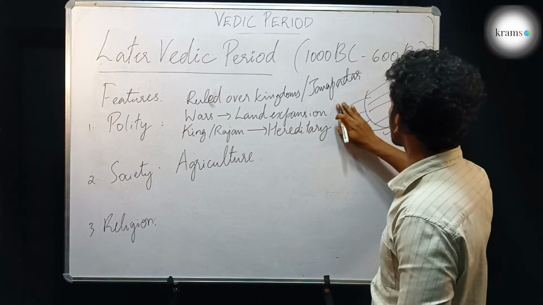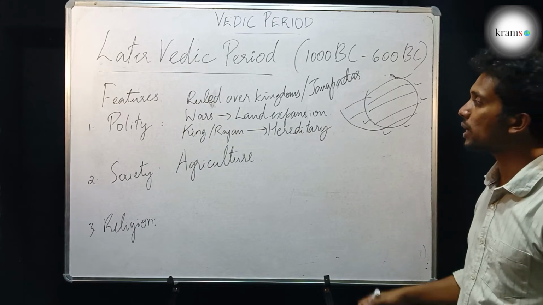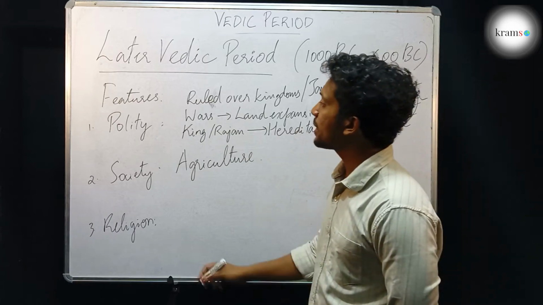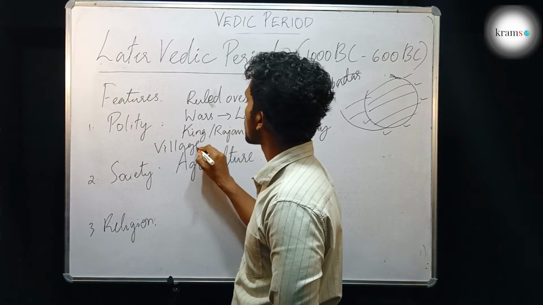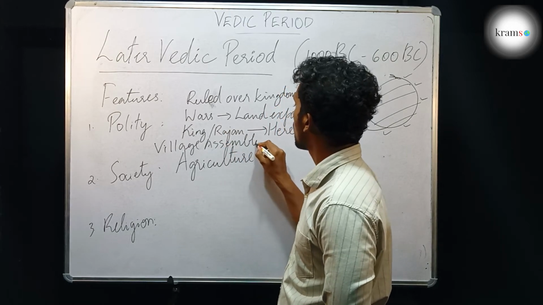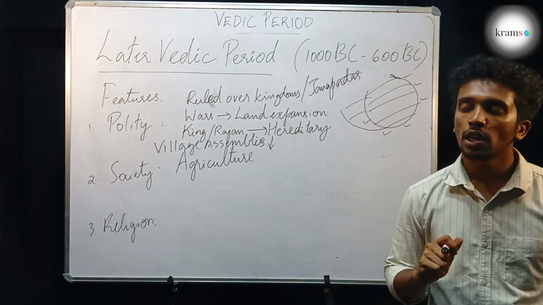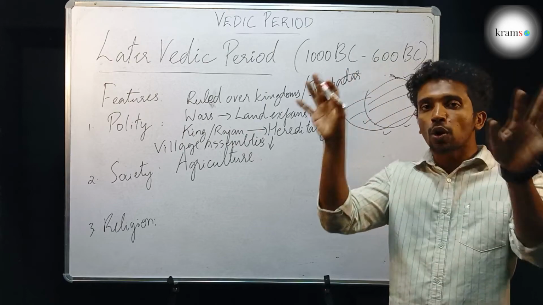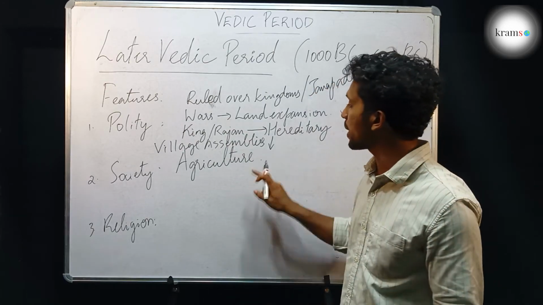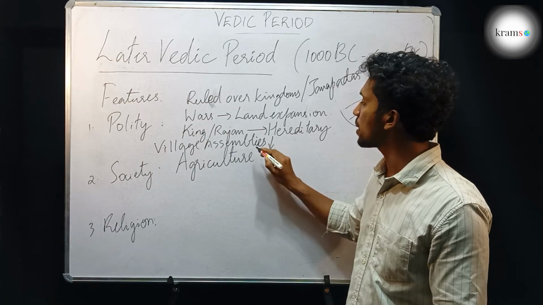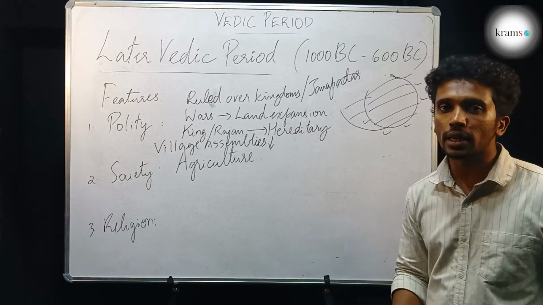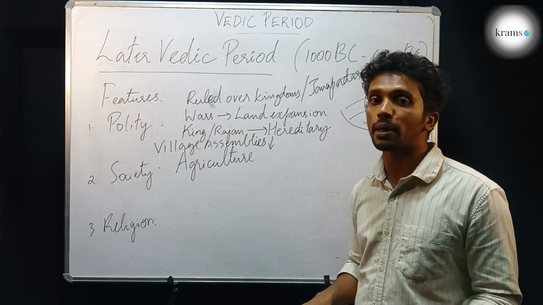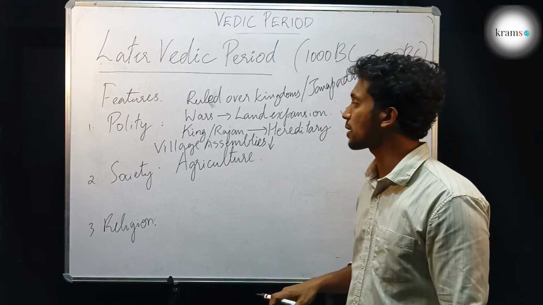In the early Vedic period, the rulers ruled over tribal groups known as Janas. Here the kings ruled over kingdoms known as Janapadas. The village assemblies lost their importance, because the king became very powerful and concentrated all power onto himself. He made all the decisions. The village assemblies were just there for namesake, like rubber stamps. All decisions were taken by the king, and he made his post permanent. He said that only my son can become the next king, and his son the next.